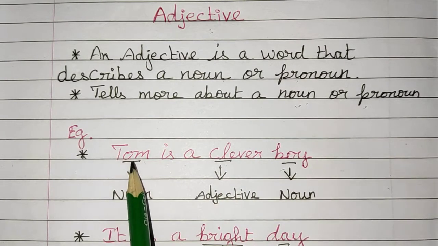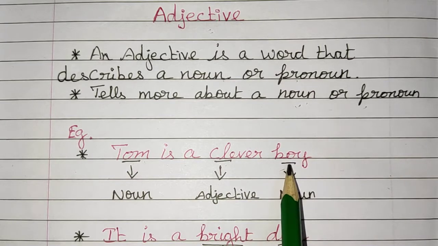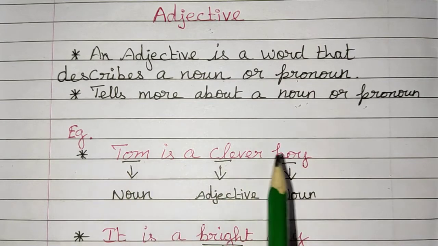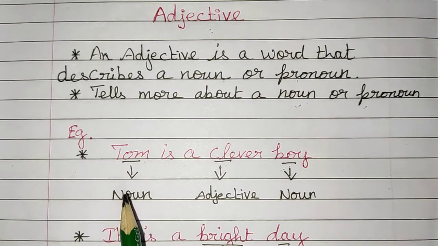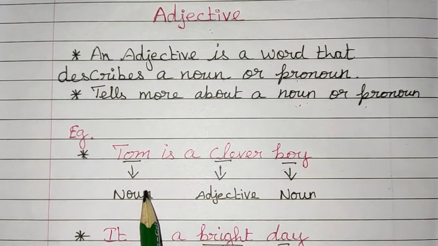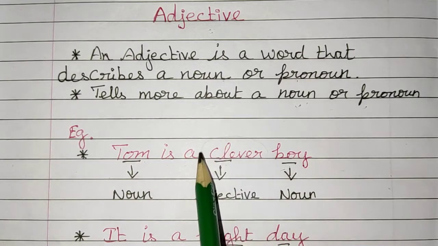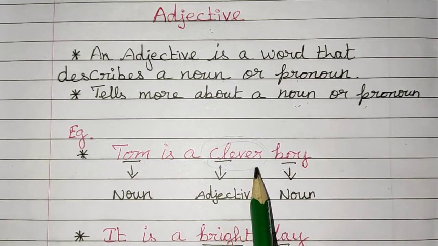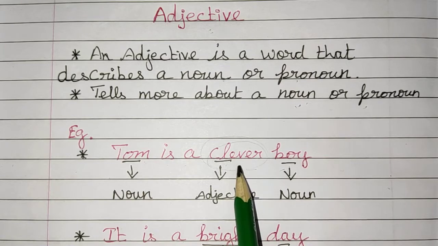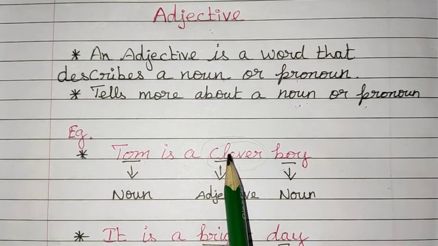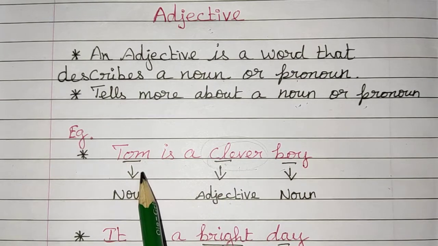For example, Tom is a clever boy. Here, Tom is a boy, so both Tom and boy are nouns. So what kind of boy is Tom? He is a clever boy. So this word clever is an adjective. It gives additional information about the noun Tom.